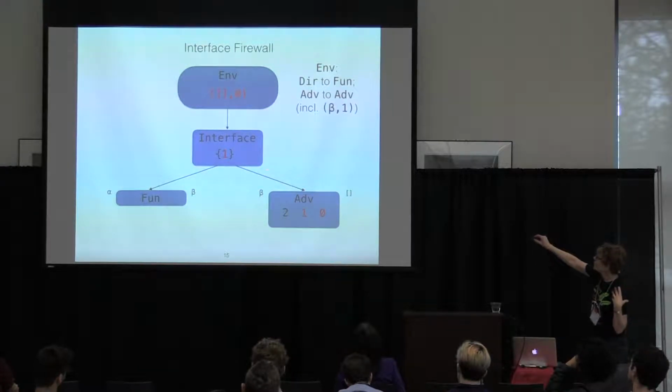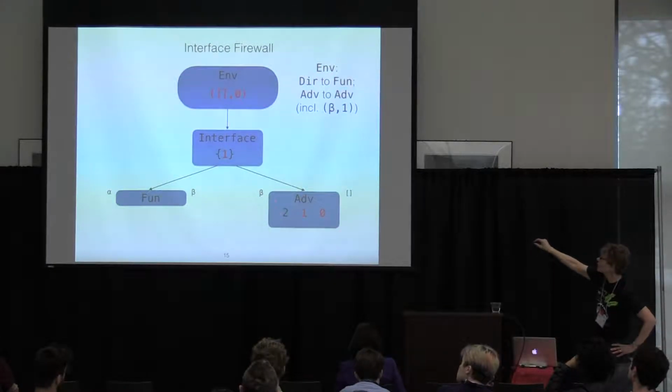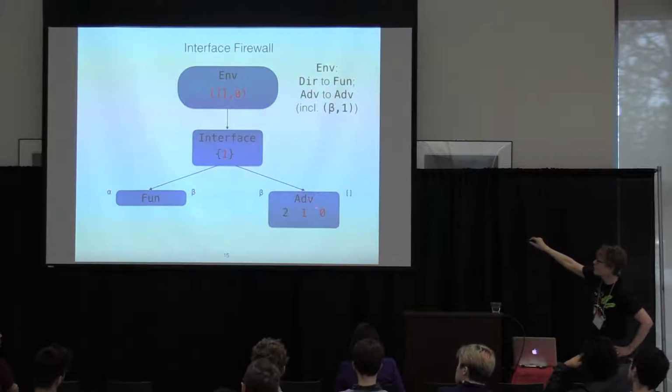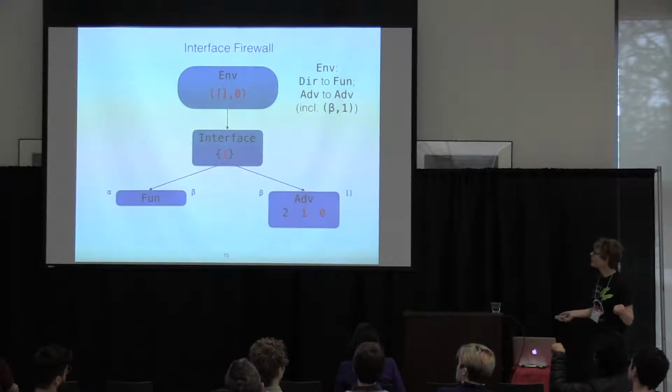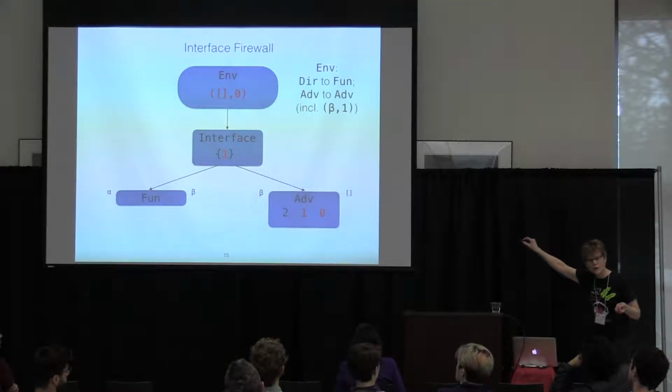So it would be 1 comma beta, but the adversary just has a single address here, and this is meaning port index 1 within the adversary, within beta. Inputs to alpha will go down like this. There'll be direct messages. Adversarial messages are flowing like that.